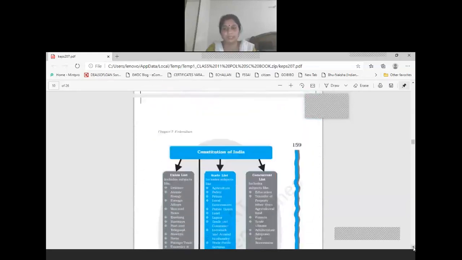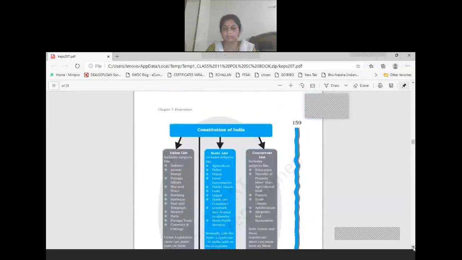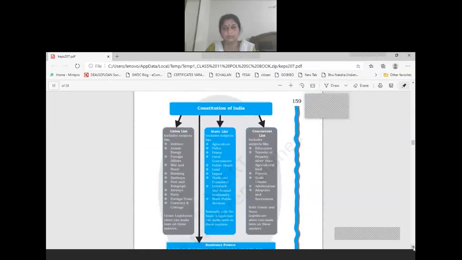For the subjects under the union list, the parliament has the power to make laws, and for the subjects under the state list, the state legislature has the power to make laws. In the concurrent list, both governments have the authority to make laws on these subjects.